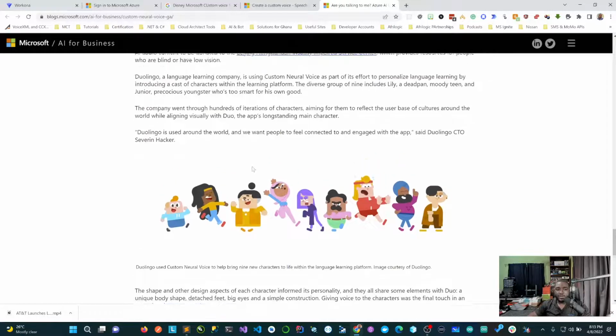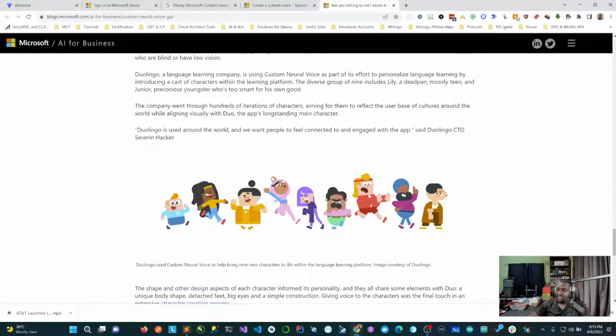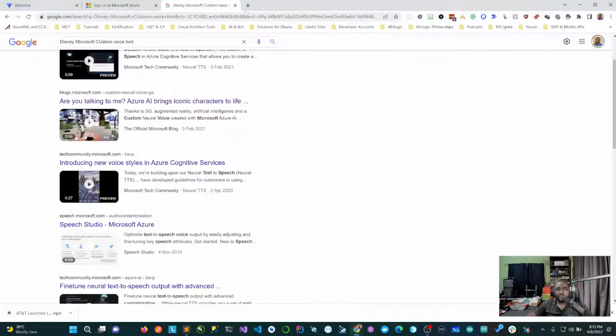And then Duolingo is a service for learning languages. They had all these individual characters for learning, and they created custom voices for each of the learning characters. So that's something exciting to look at. We will not deviate so much from it. Let's stick to what we're doing.